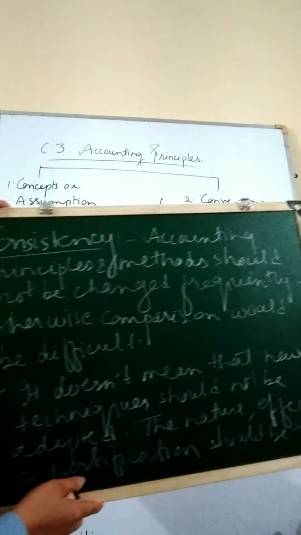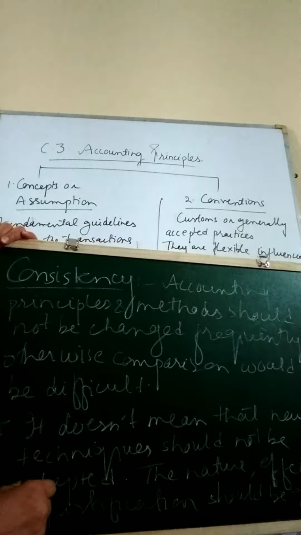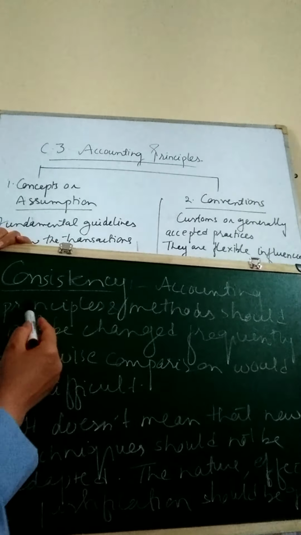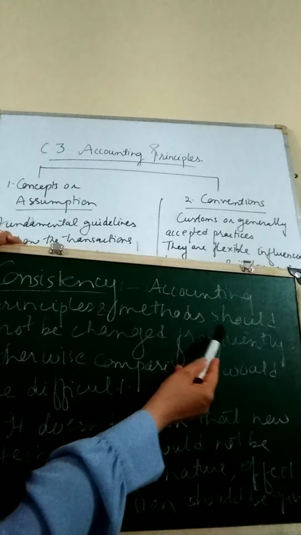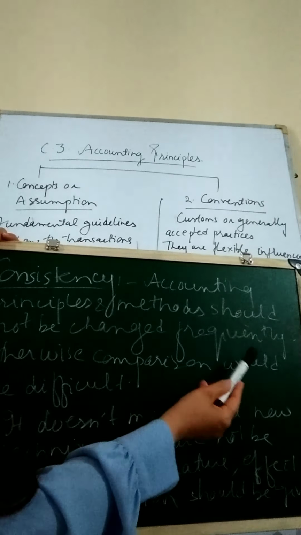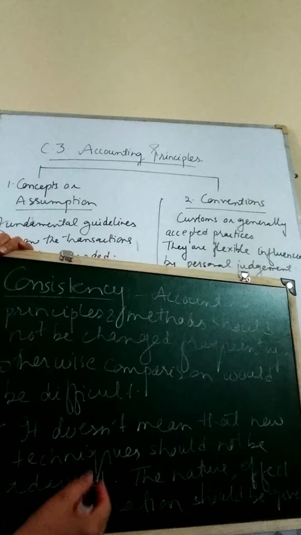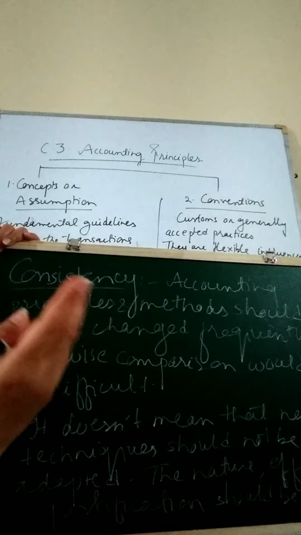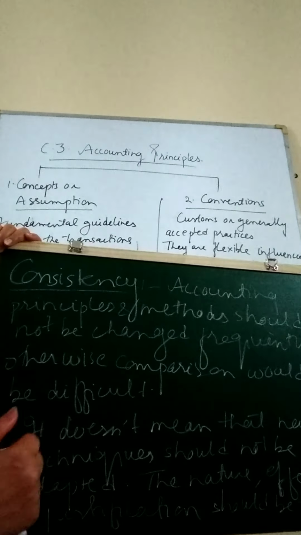I hope that it is quite visible to you. Consistency, as the word suggests, means not frequently changed. Consistent, stable. Consistency means that accounting principles and methods should not be changed frequently. Otherwise, the comparison would become difficult. The accounting practices, once you adopt them in one year, shall not be changed in another year. Otherwise, the comparison between two years will become very difficult.